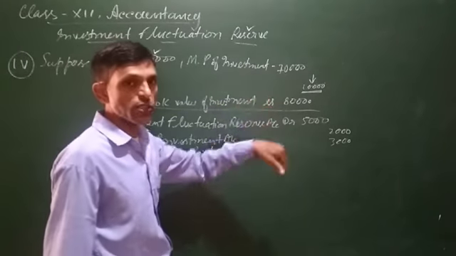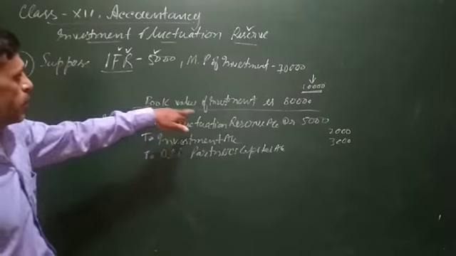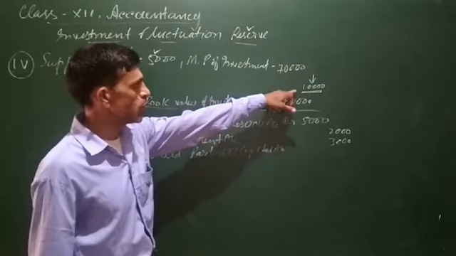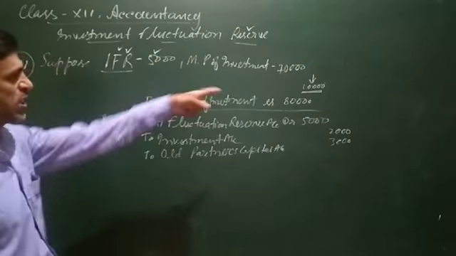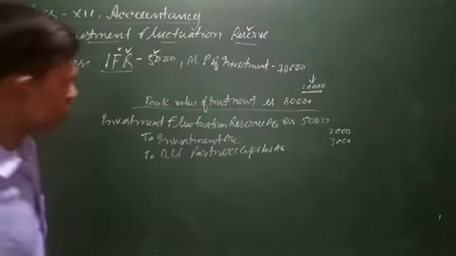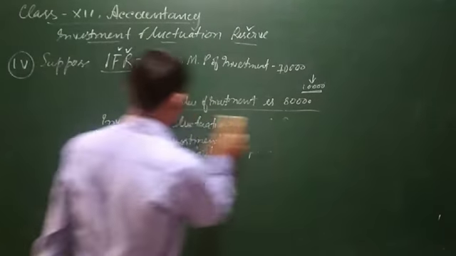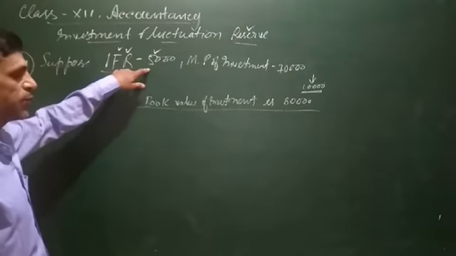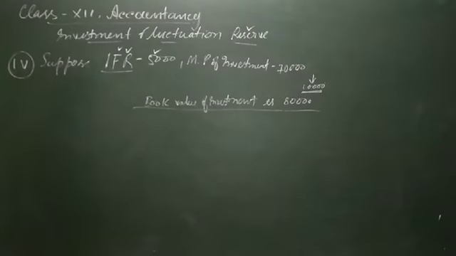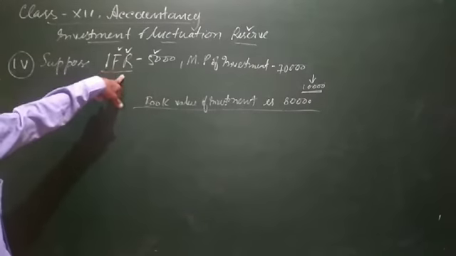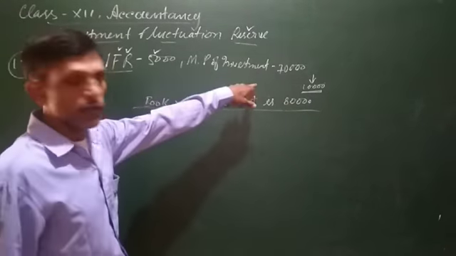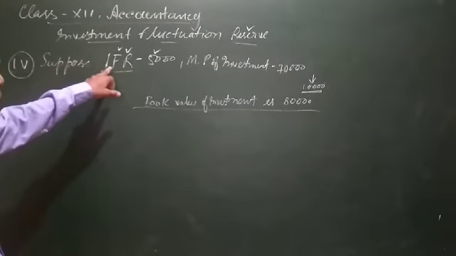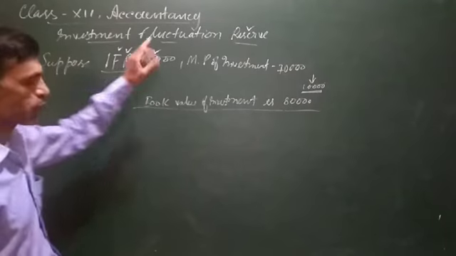So there is a decrease of how much? 10,000 less. Book value is 80,000 and now the current price is 70,000. So the value of our investment, or value of our asset, is going down by 10,000. But the reserve which is available for adjustment of this difference is only 5,000. So we have a lesser balance available in the investment fluctuation reserve than is required to adjust the difference. In this case, the whole amount of investment fluctuation reserve will be transferred to the investment account.